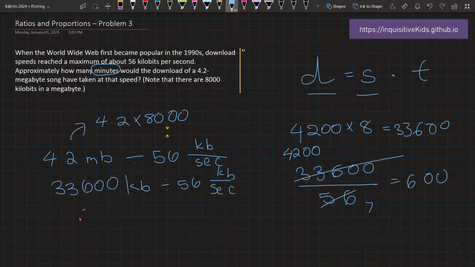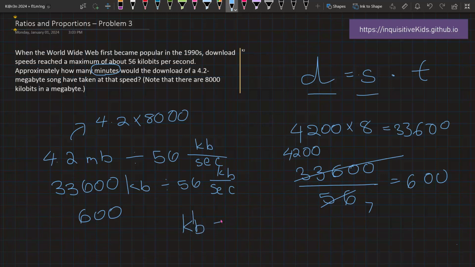And what would be our unit? Well, we know the number part is 600, but let's look at the unit parts. This is something really cool because we can think of units as if they are numbers or variables. I know that's a really weird concept, but I'm just saying it like that to make it easier to understand. For example, we have kilobits right here.